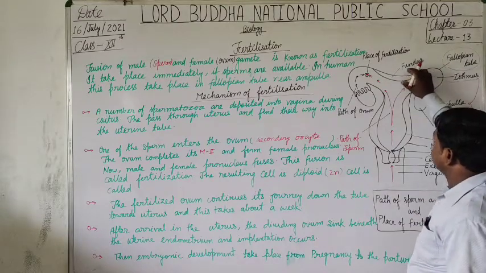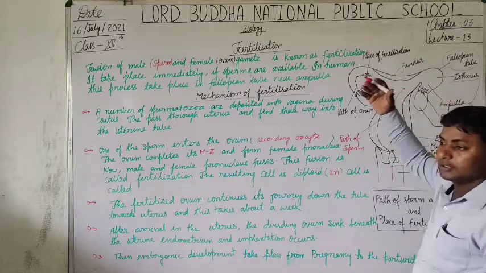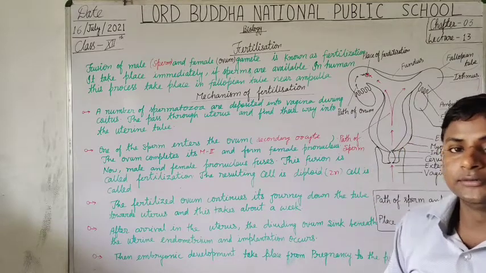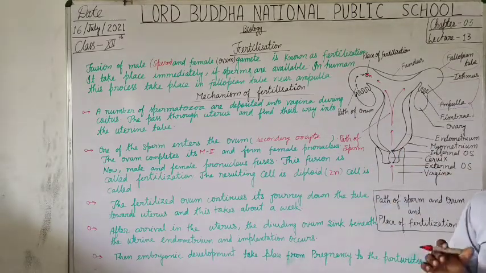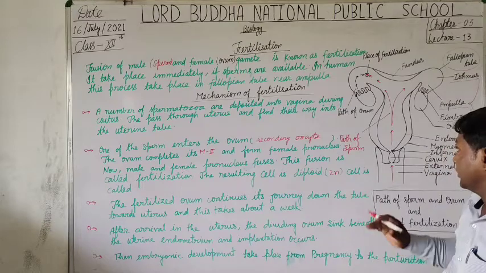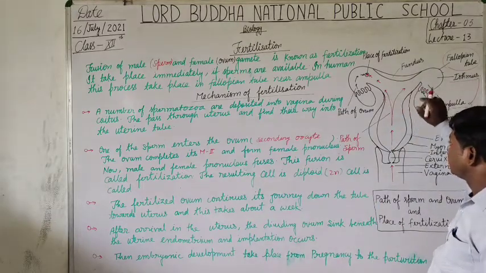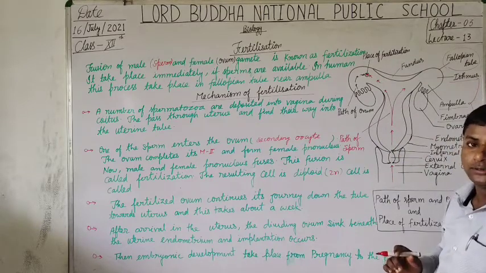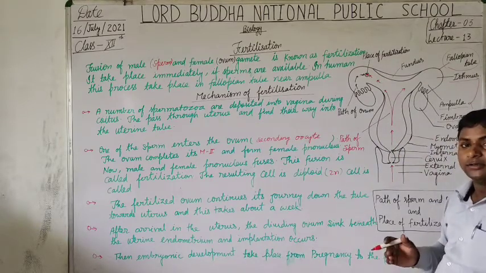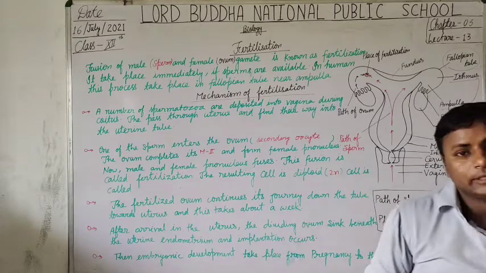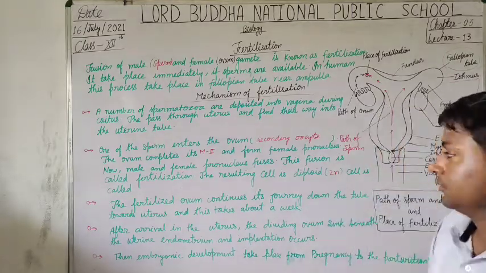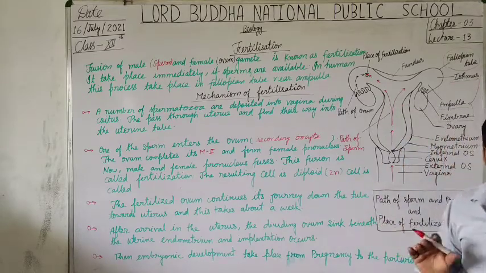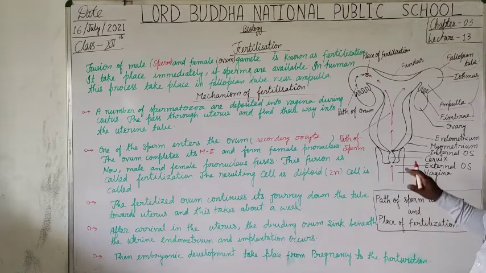So this is the fundus, the anterior most part, also called the main body of the uterus, and this whole cavity is called the uterine cavity, or the cavity of embryonic development, because here the implantation of the zygote and embryonic development take place.